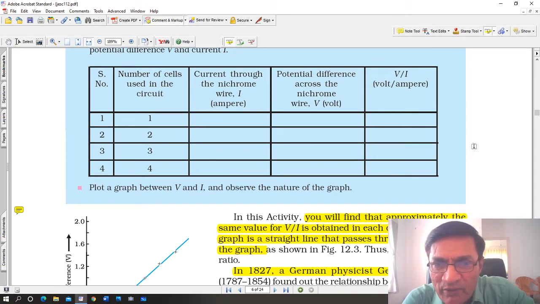Serial number 1, 2, 3, 4. Number of cells used in the circuit, 1 cell. Look at this, the potential difference across the nichrome wire, V volts. The first one will be 1.5 volts. In the second one, it will be 3 volts, then 4.5 volts, and finally 6 volts.